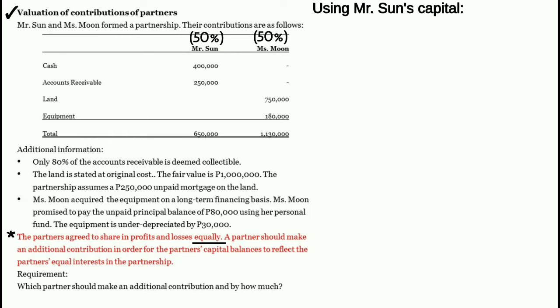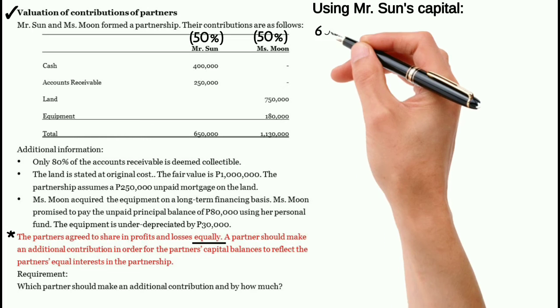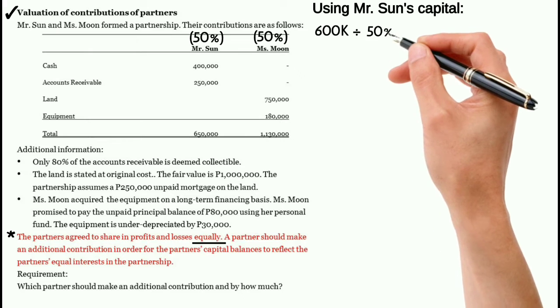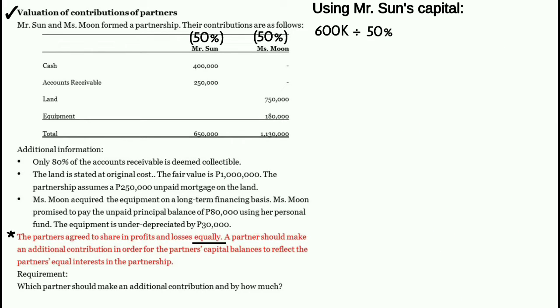Ang capital ni Mr. Sun ay 600,000 pesos. After that, i-divide natin yung 600,000 pesos ng 50%. Take note, yung 50% dito ay yung profit or loss ratio ni Mr. Sun. Take note, this is not the profit or loss ratio ni Miss Moon, but rather profit or loss ratio ni Mr. Sun.